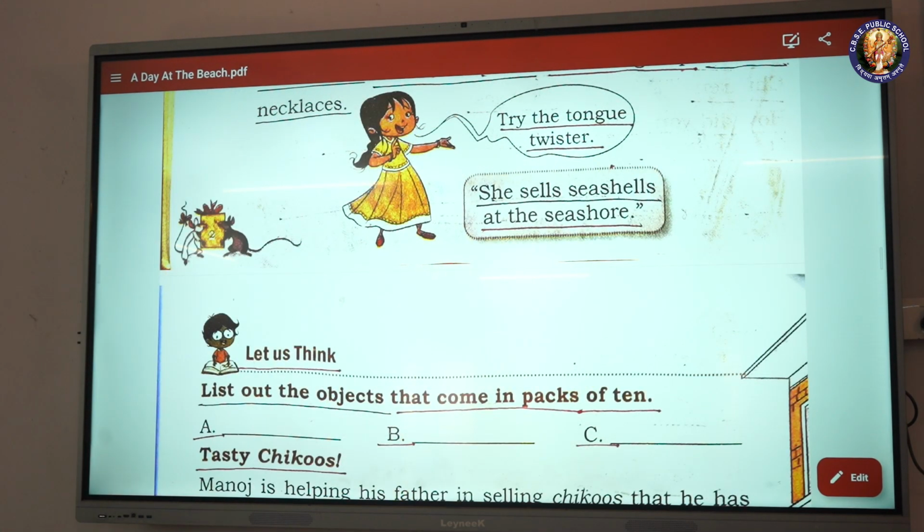Try the tongue twister. Sea cells at the seashores. Let us think. List out the objects that come in packs of 10. A blank, B blank, C blank.